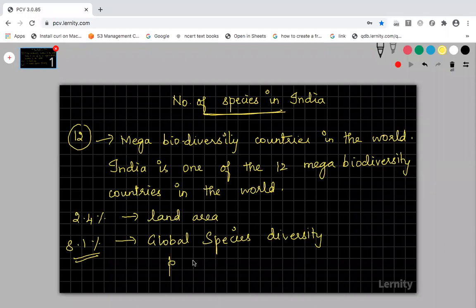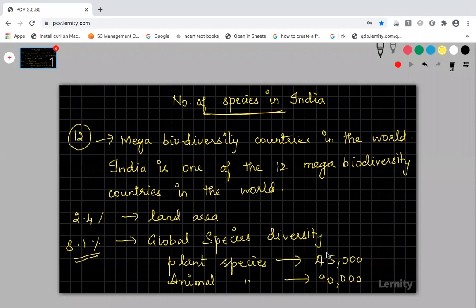This number is a very, very important number. The number of plant species that has been identified so far in India is 45,000 species. And the number of animal species that has been identified so far is 90,000. Always when you compare, the animal species will be larger than the plant species. That's what I told you yesterday.